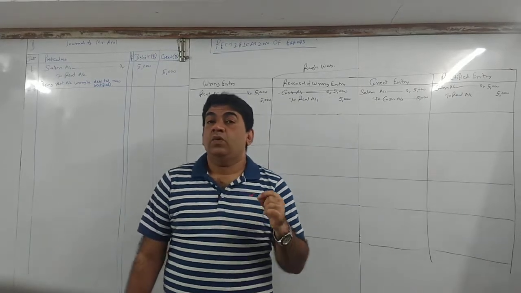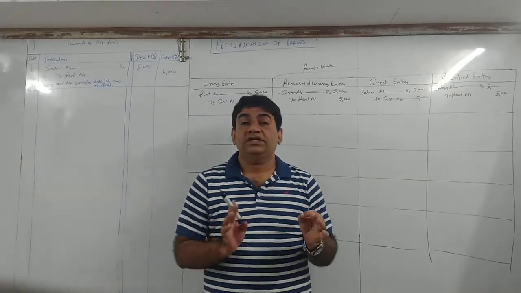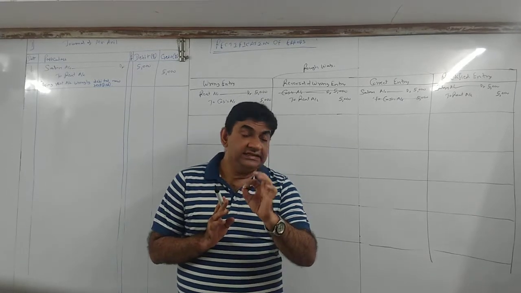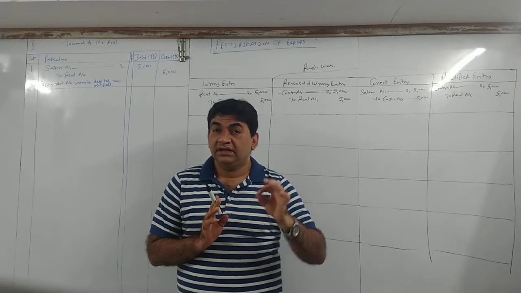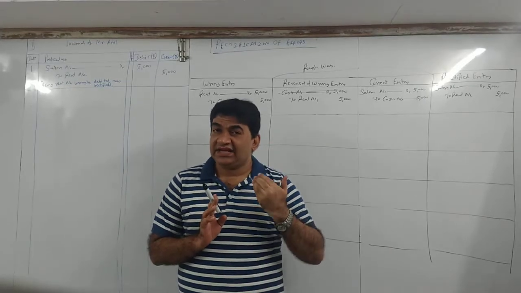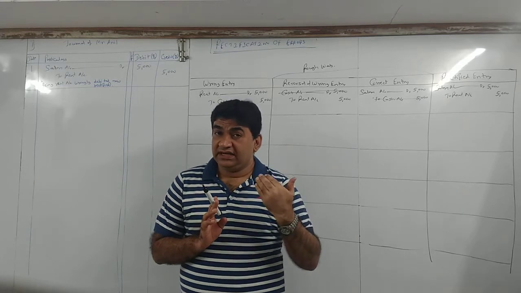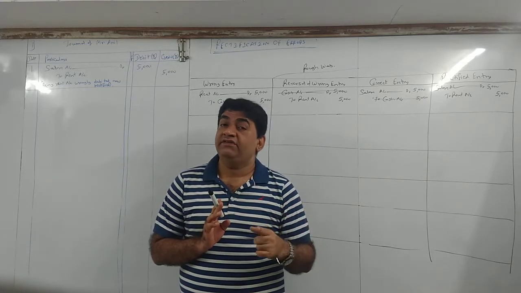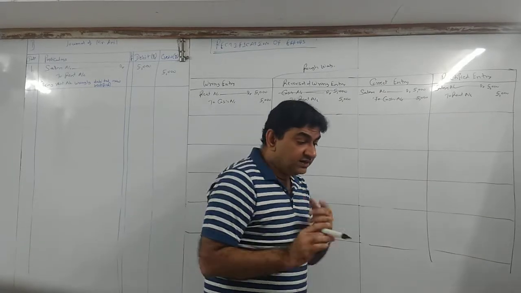Now tell me, what is the correct transaction? What is the original transaction? You have received commission. Received, money will come in. So can I say cash will be debited? Money comes in, so cash will be debited. And what you have received? Commission, it is an income.